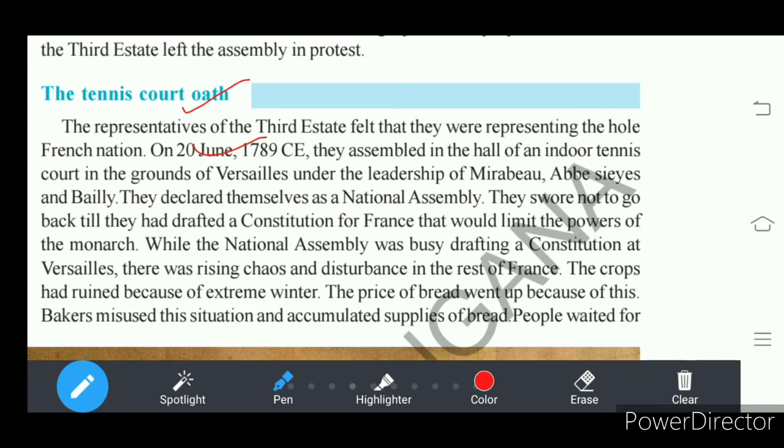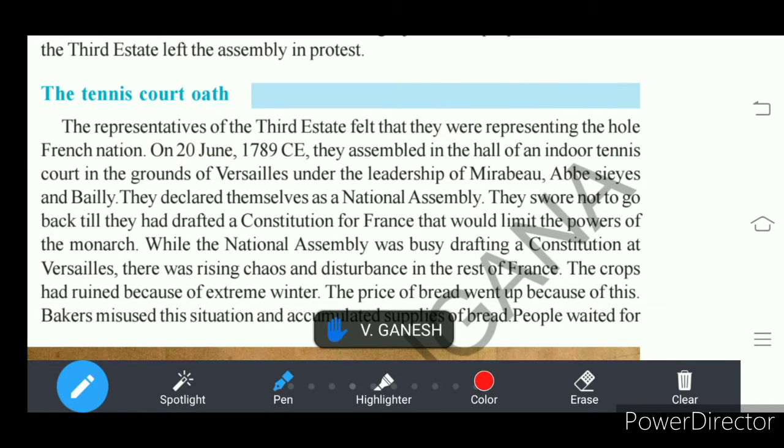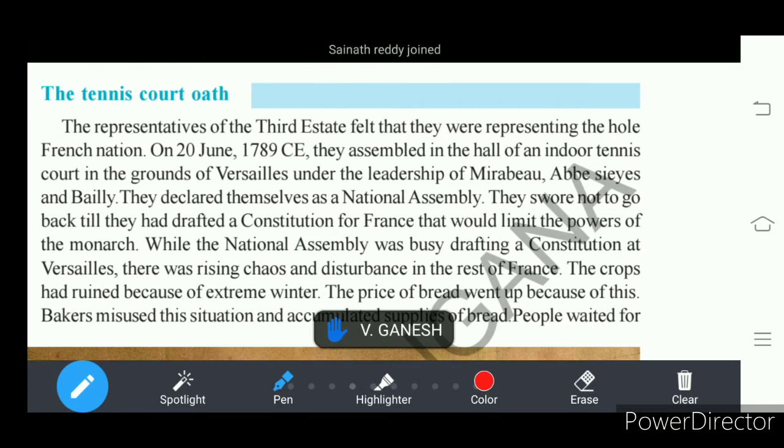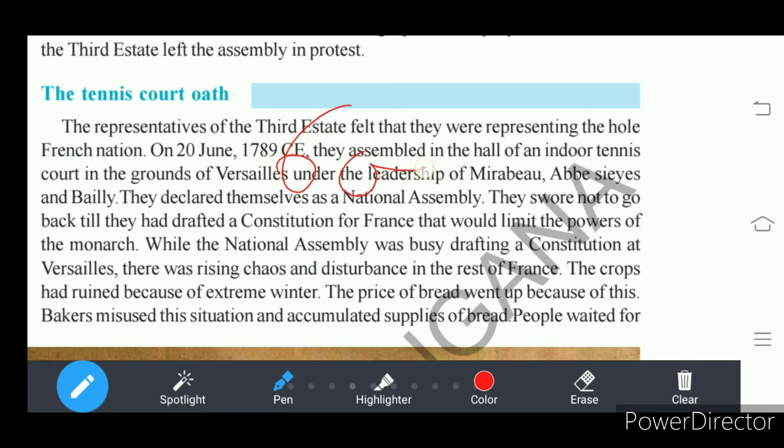There is a tennis court in front of the Estates General. Understand? This is the Estates General. In front of it there is a tennis court. What is that? A tennis court, understand, which is an indoor stadium. So in this tennis court there are 600 representatives of the third estate.